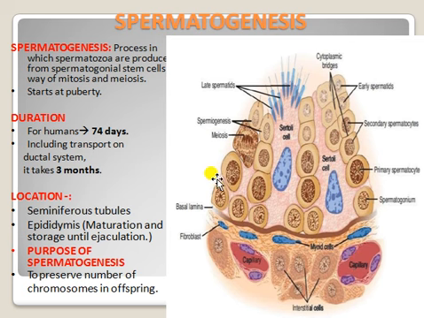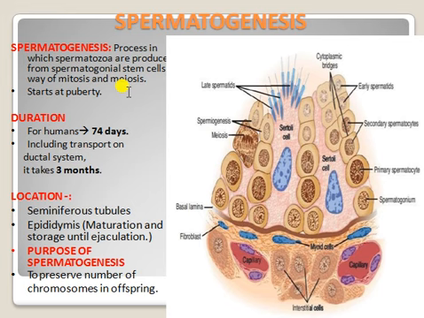Next, let us come to spermatogenesis. Spermatogenesis is the process of production of spermatozoa from spermatogonial stem cells. Spermatogonial stem cells, through the processes of mitosis and meiosis, produce spermatozoa, and this is called spermatogenesis. Simply, we can say that spermatogenesis is the production of spermatozoa from the spermatogonial stem cells through mitosis and meiosis.